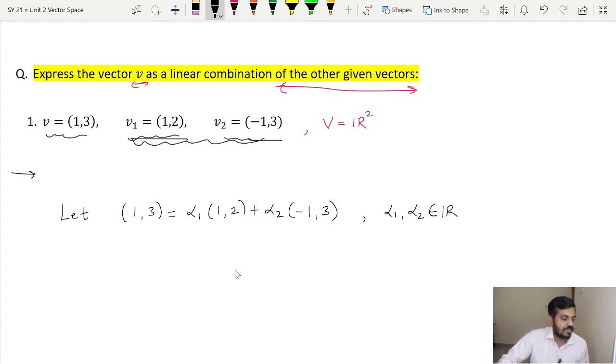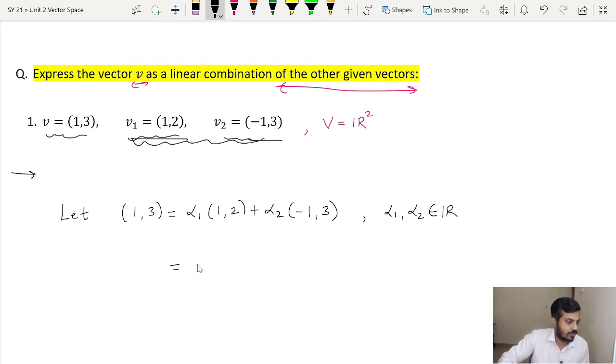Now the logic is simply go on solving this and we will get some system of linear equations, and we have to solve that system to get the values of alpha 1 and alpha 2, and later on we can verify our answer as well. So chalo, let us begin.